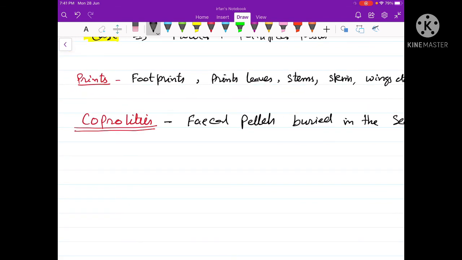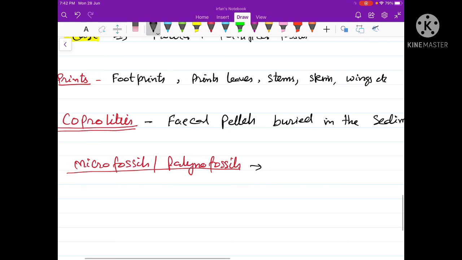Sometimes the fossils of very microscopic structures like the spores, like pollen grains and other such structures are also fossilized. Such type of fossils are called as microfossils or the palynofossils.